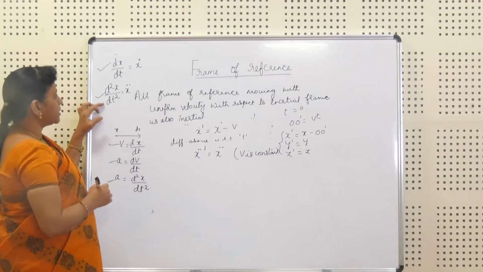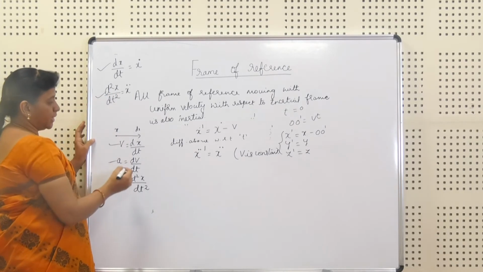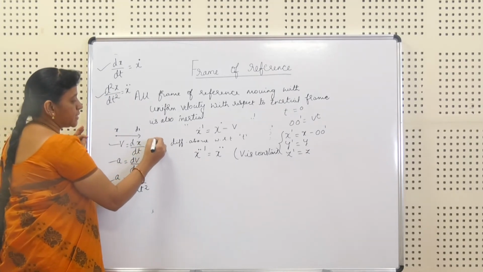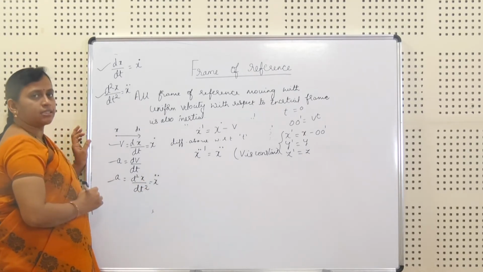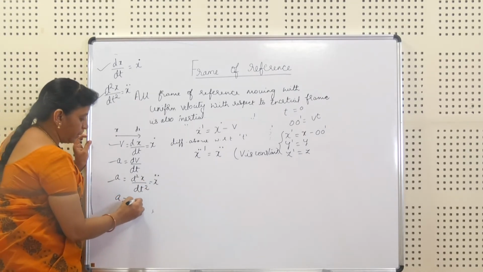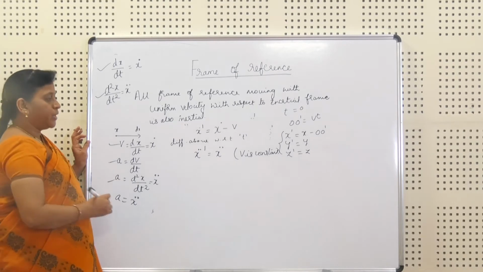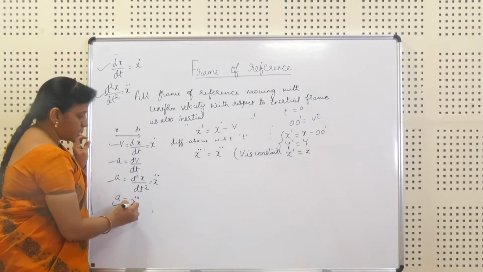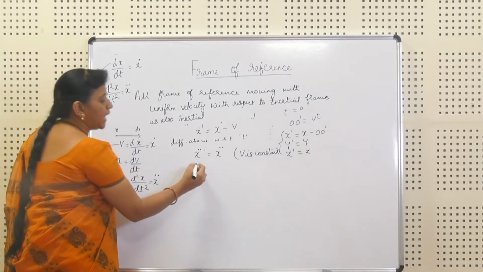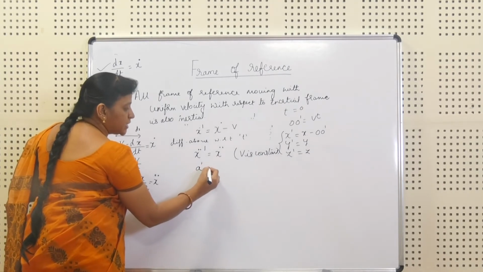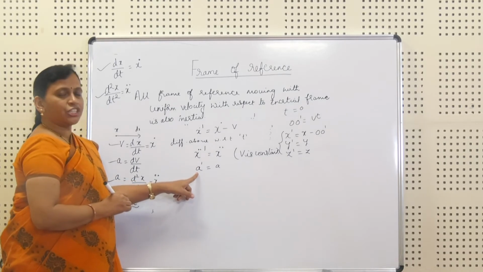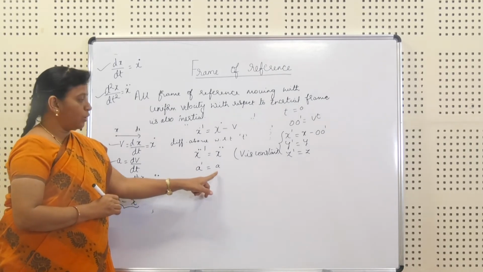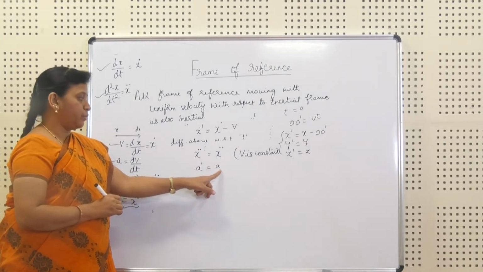So, we have got an equation x double dot dash is equal to x double dot. According to this, what is this actually? This is the acceleration. Velocity is represented as x dot, acceleration is represented as x double dot. So, acceleration can be written as x double dot. If I apply this to this equation, I'll get a dash is equal to a. That means the acceleration in the second frame is equal to the acceleration in the first frame.